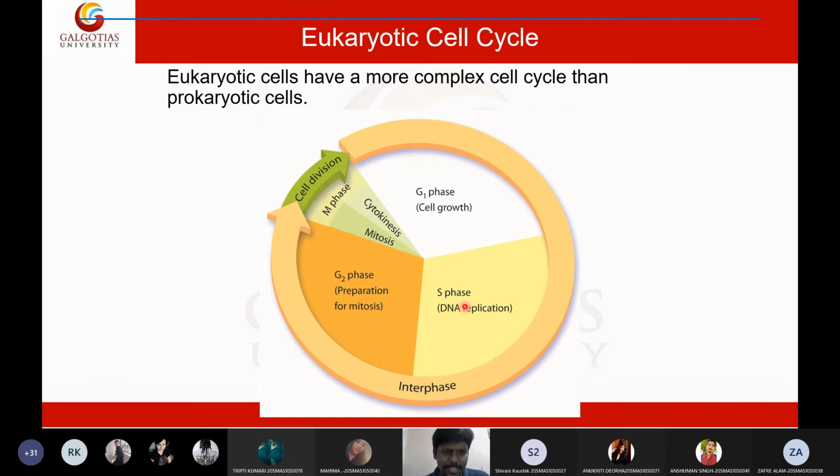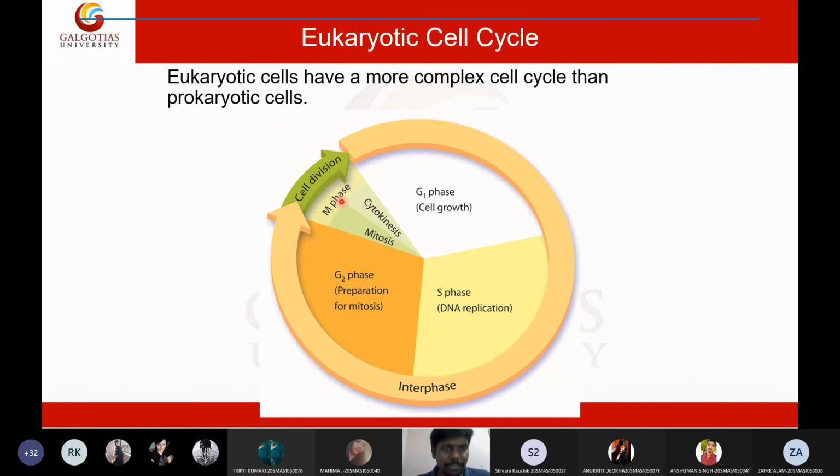Is it possible like that? At one particular point, a single cell will have 92 chromosomes. Is it possible like that, students? Is there any chance like that? Yes, it is actually. And that particular stage of the cell is called S phase. Then you have the second phase, which is G2 phase, the second growth phase.